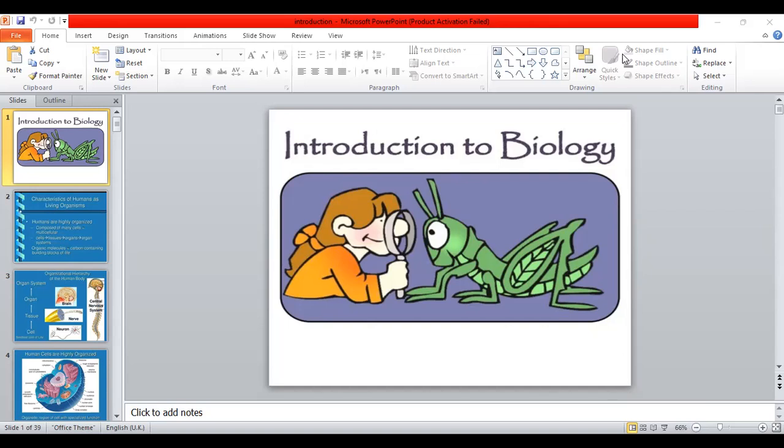The science in grade 9, or in prep stage, you take a general science. You learn some topics related to physics, biology, and chemistry. But this year, you have separate books for each branch: biology book, physics book, and also chemistry book.